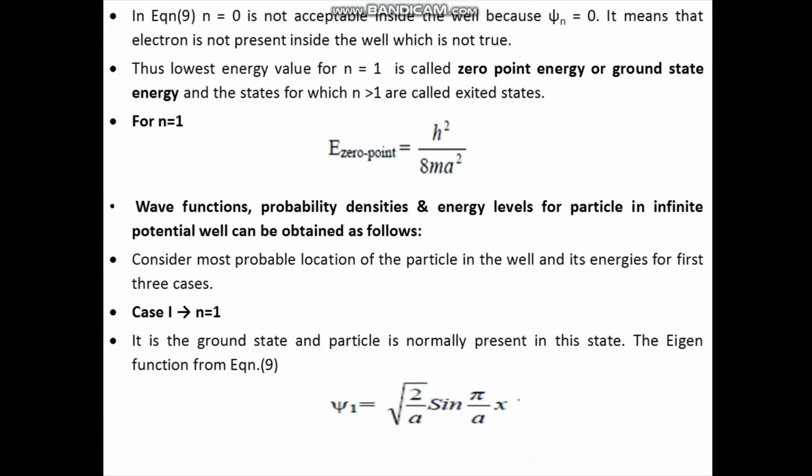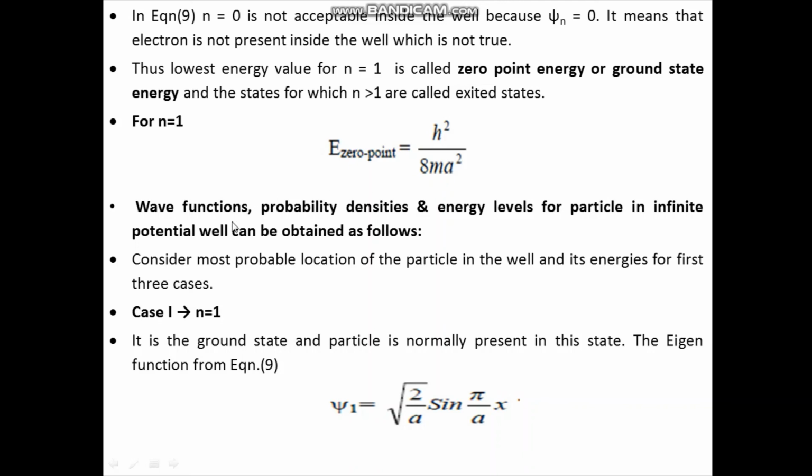In equation 9, n is equal to 0 is not acceptable inside the well, because if n is 0, psi n will be 0, meaning the wave function is 0. This means the electron is not present inside the well, which is not true. Therefore, the lowest energy value is for n is 1, called the zero point energy or ground state energy. The states for which n is greater than 1 are called excited states. So for n is equal to 1, the zero point energy you can write as h square by 8 m a square.